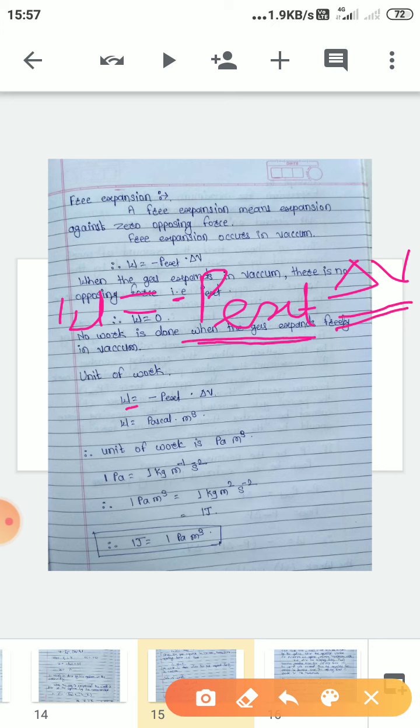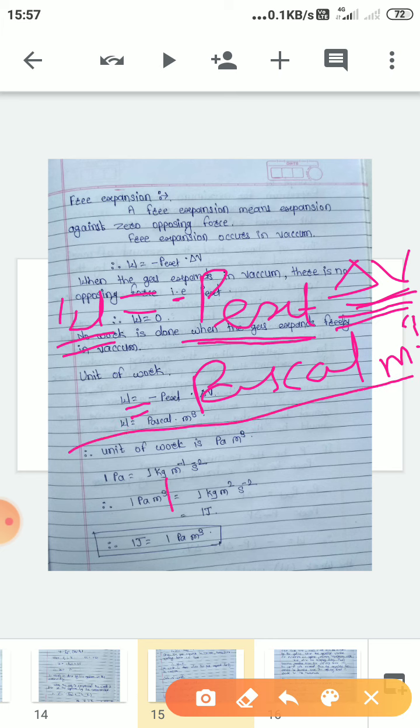The unit of pressure is Pascal, and the unit of volume is meter cube. Therefore the unit for work is Pascal meter cube. You can write here Pa m cube, where Pa is Pascal and m raised to 3 means meter cube, the unit of volume.